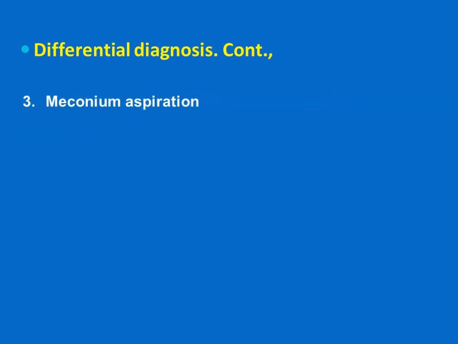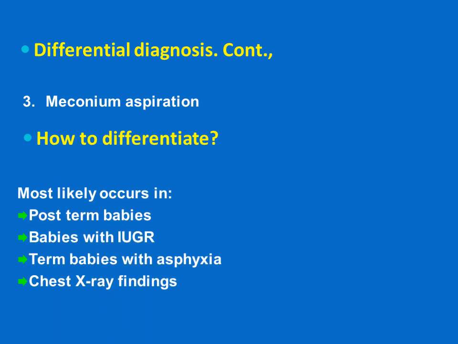Other differential diagnosis is meconium aspiration. The meconium aspiration usually affects post-term babies, babies with intrauterine growth retardation. It does not occur in the premature infants. Also, term babies with asphyxia.